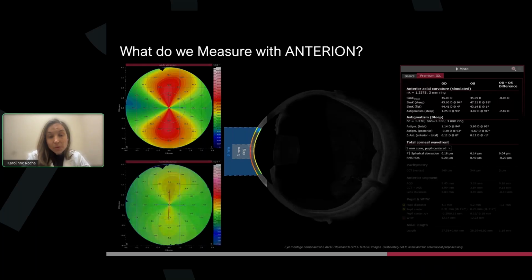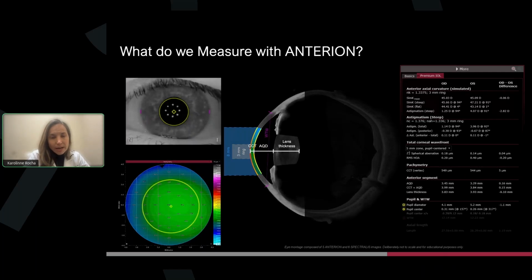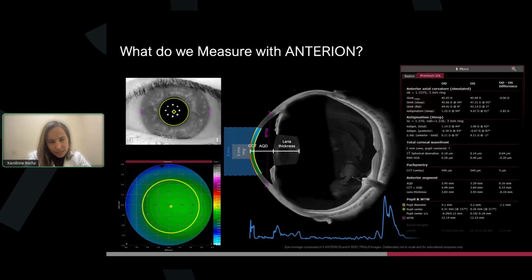So what do we measure with this technology? We talked about the cornea, about 8 millimeters here, and the corneal thickness, your true ACD, endothelium to anterior lens, which is our aqueous depth, white-to-white measurements, and then all the Purkinjes of the eye by ray tracing. So anterior cornea, anterior lens, posterior lens, and as you can see here, a very precise measurement of the axial length.